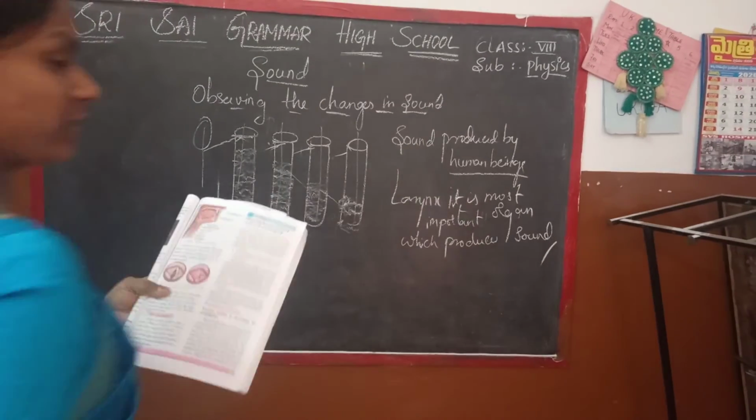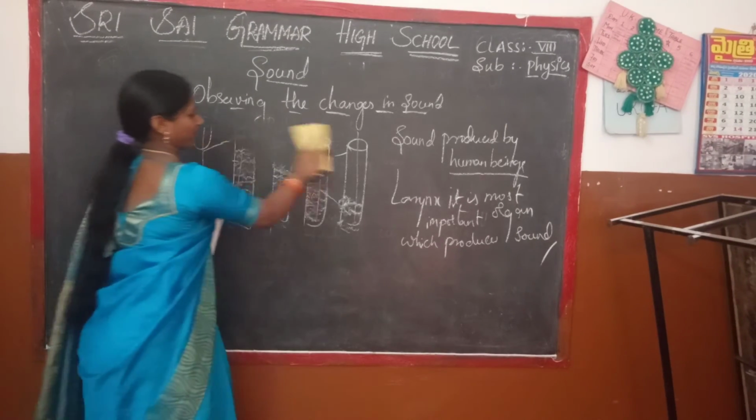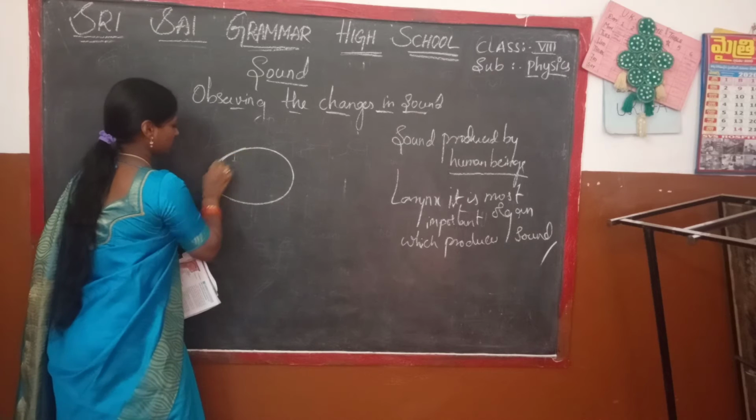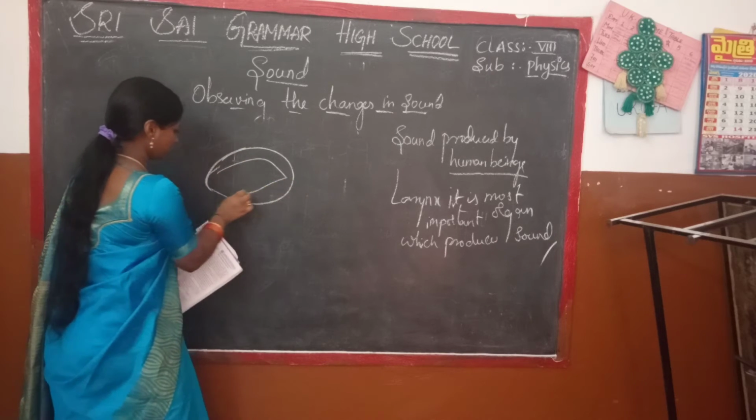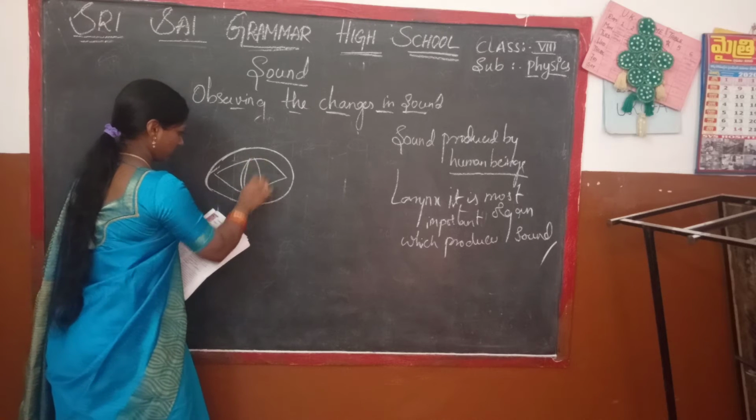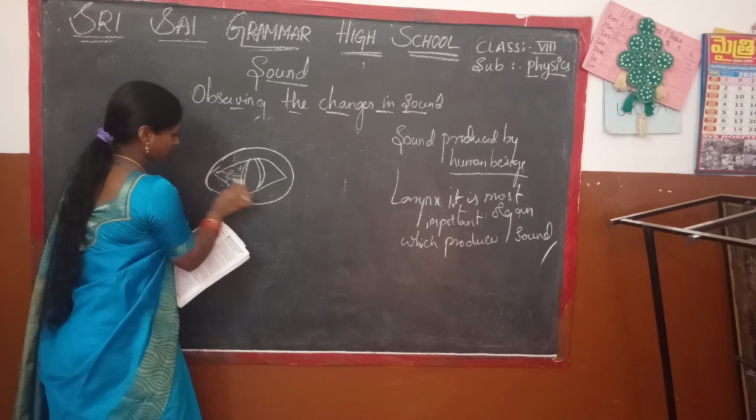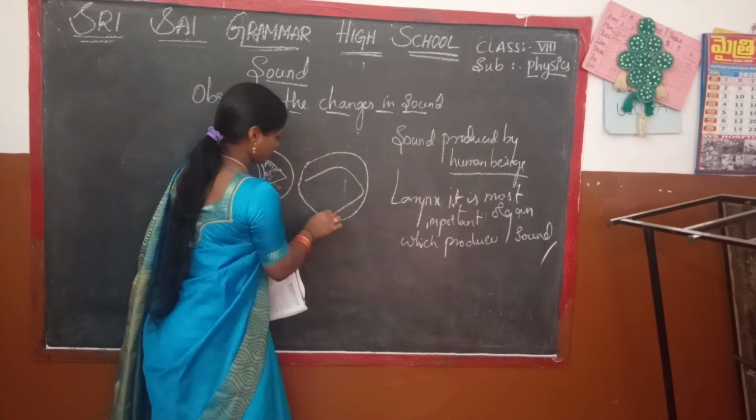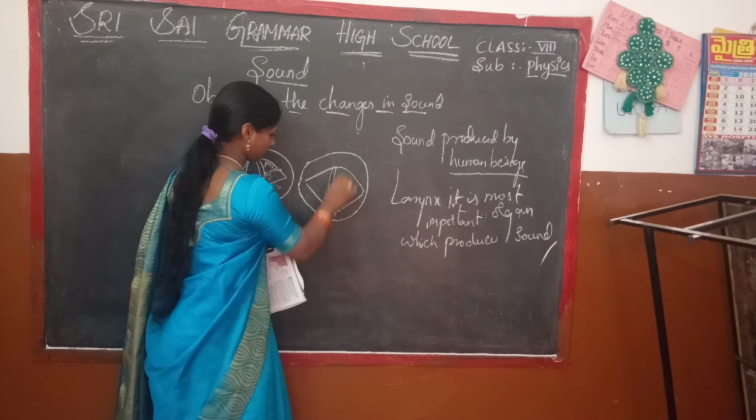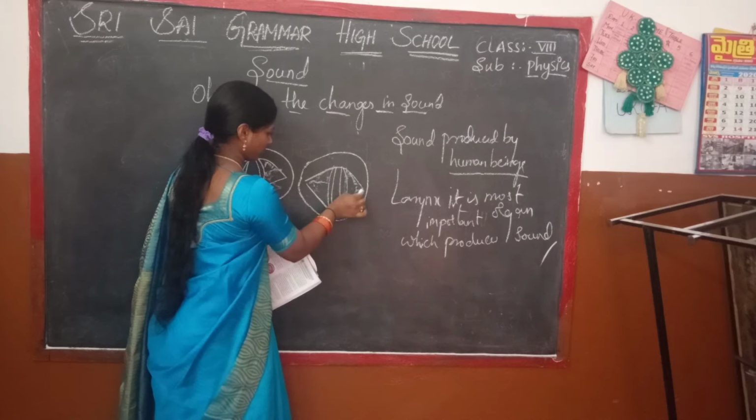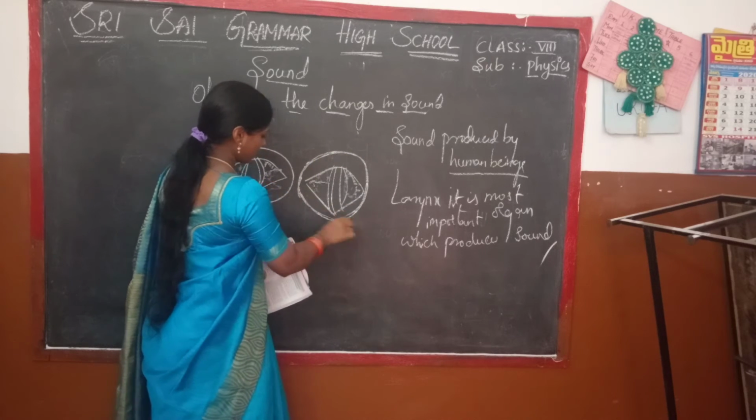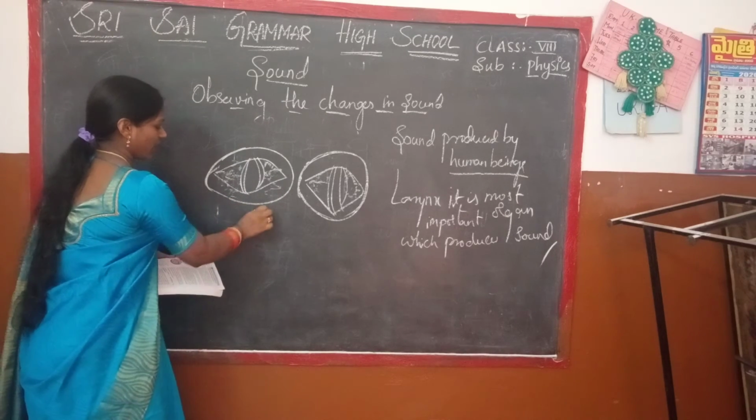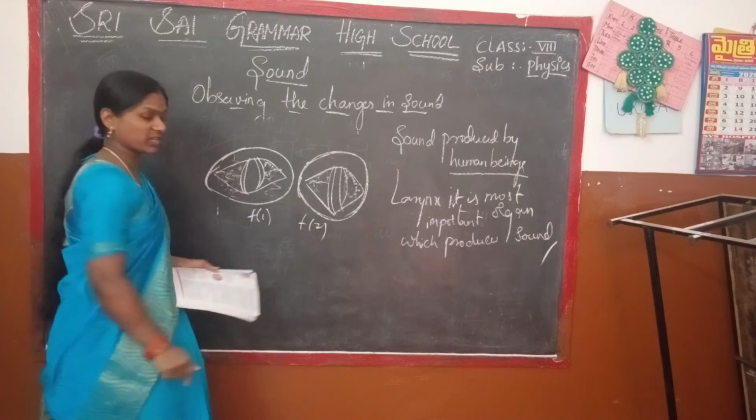Then see how it is going to be. I'll show it on the board. Here it is like this, and here like this, and these are the two vocal cords. This is where the sound is produced. Observe these figures: this is figure 1 and also figure 2. You can easily observe the changes in them.